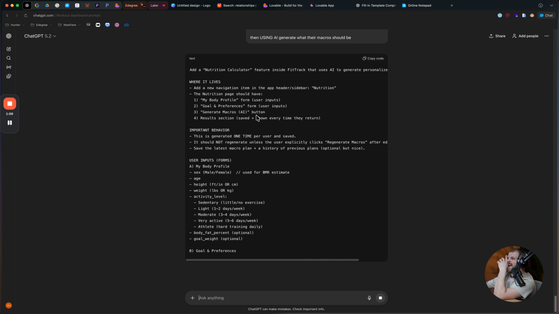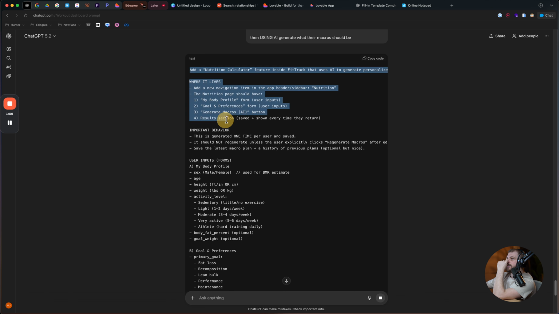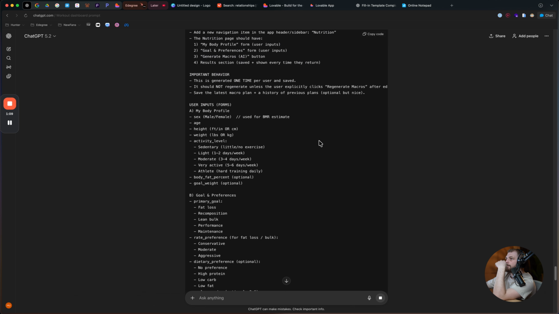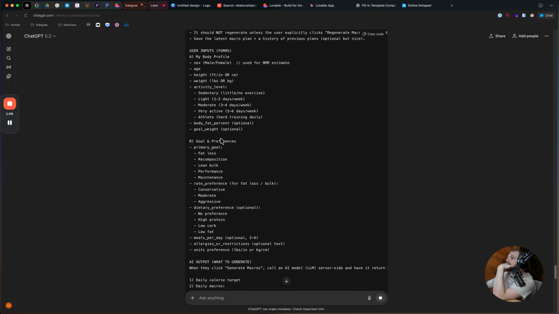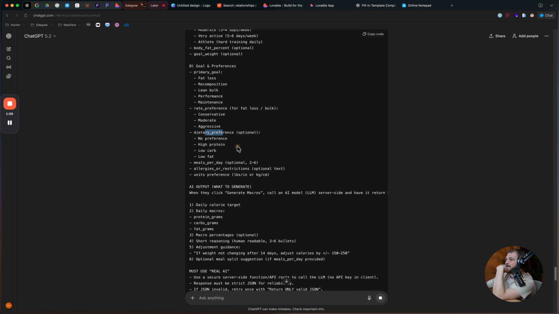Where it's going to live, we're going to add a new navigation item in the header. Cool. The nutrition page should have my body profile, goal and preferences, generate macros using AI, results section, saved and shown every time they return. This is generated one time per user and saved. It should not be regenerated unless the user says regenerate macros. User inputs sex, age, height, weight, activity level, body fat, goal and preferences, primary goal, rate preferences, dietary,